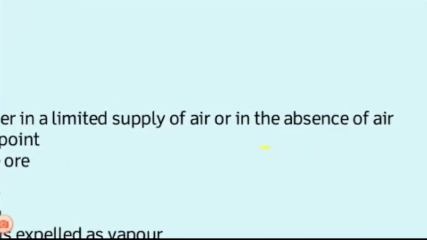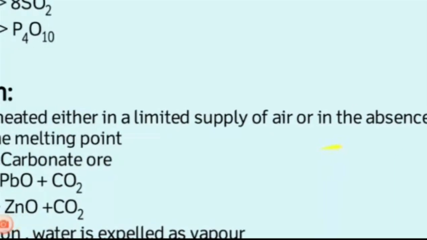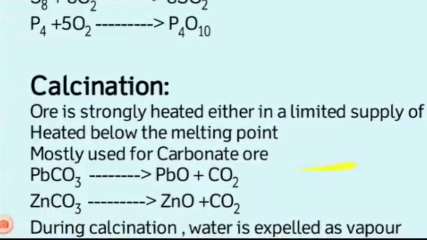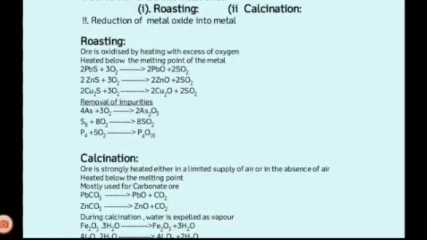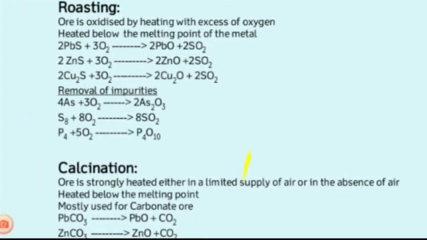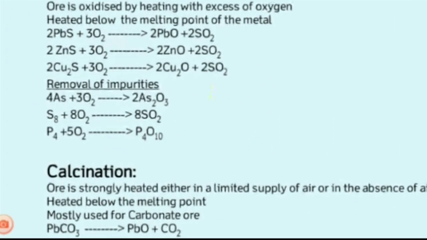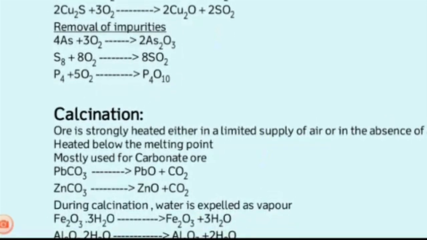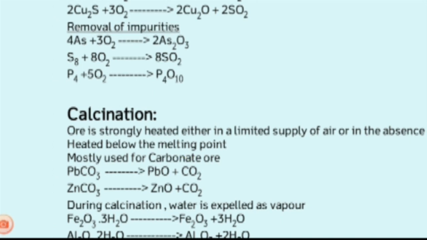Here also the ore is heated below the melting point. The calcination method is applicable for carbonate ore.